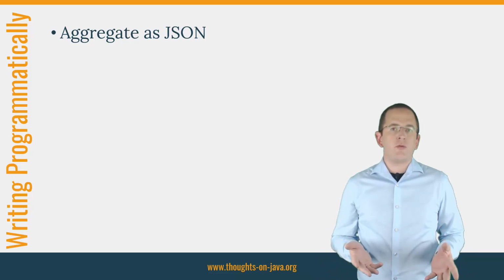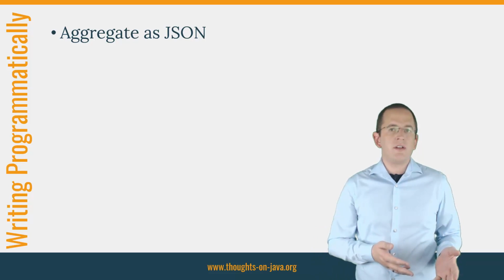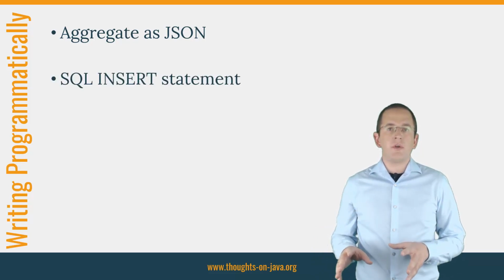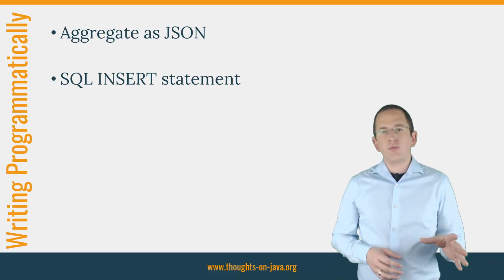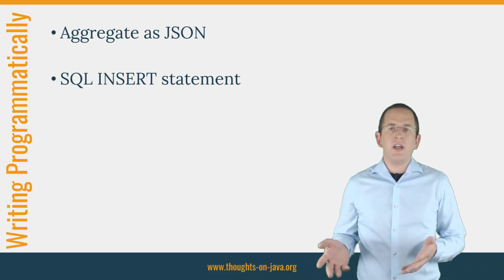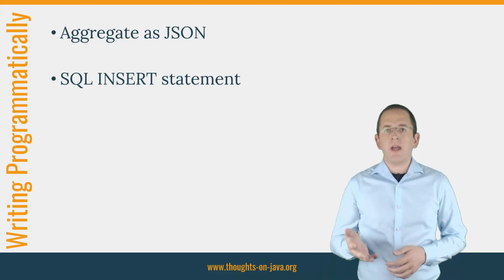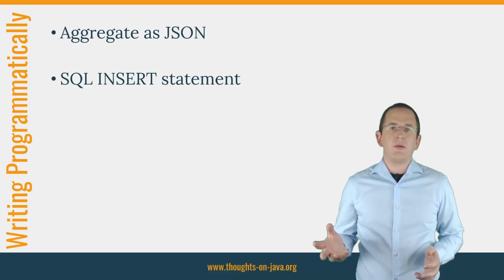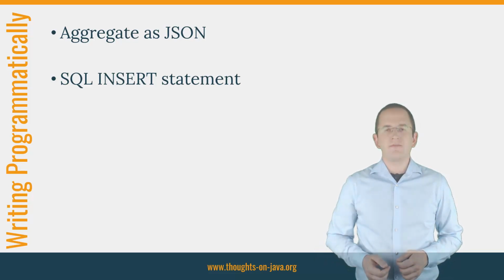But how do you write the record? Should you use an entity or an SQL insert statement? In general, I recommend using a simple SQL insert statement which you execute as a native query. Using an entity doesn't provide you any benefits because it's a one-time write operation. You will not read, update, or remove the database record. You will also not map any managed association to it. So there is no need to map the outbox table to an entity class or to manage the lifecycle of an entity object.